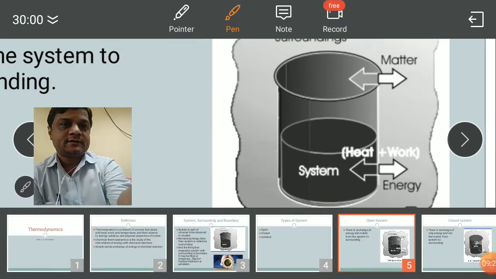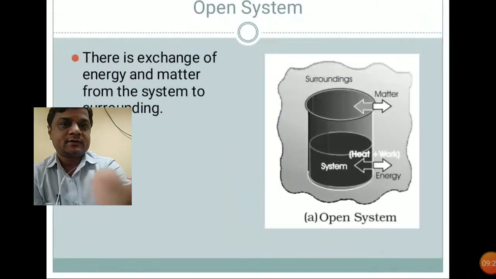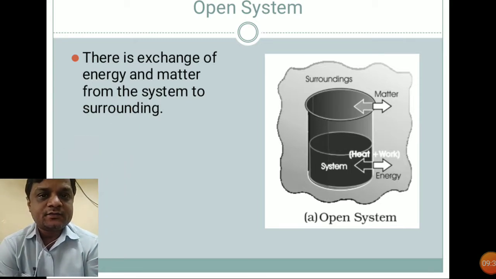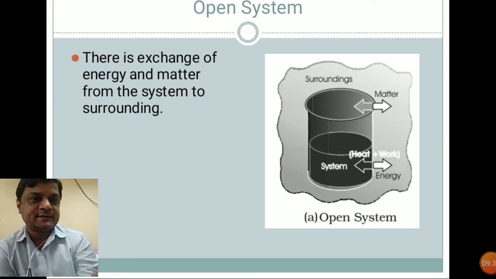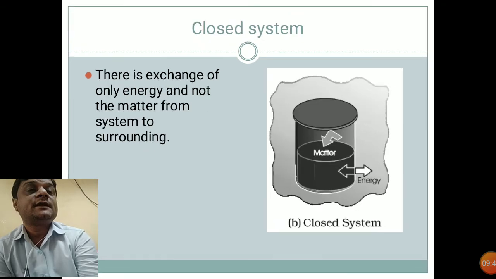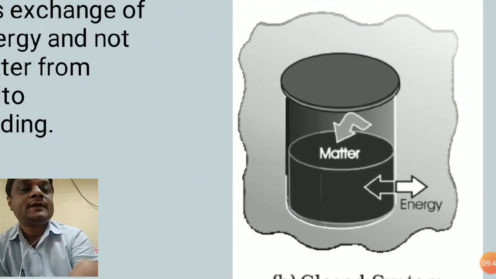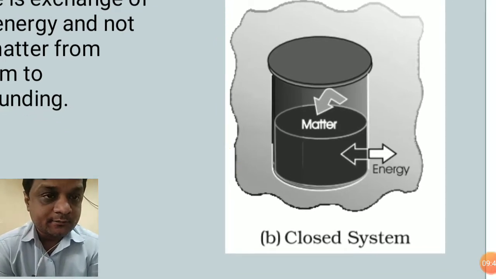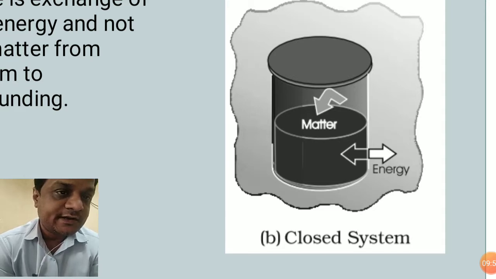So that is a simple definition of an open system: there is an exchange of energy as well as matter from the system to the surrounding. Now what will be the closed system? In the same example, if we place a plate on that beaker, then only exchange of energy will take place.